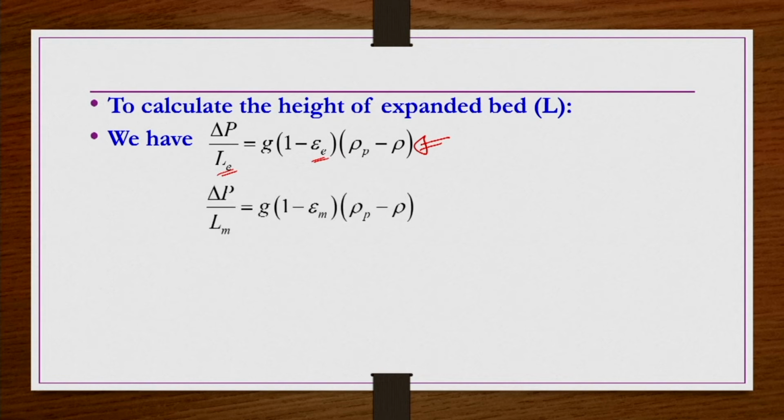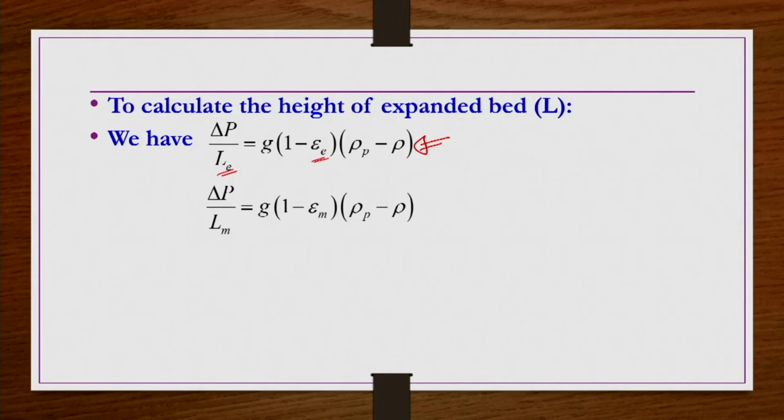The same equation is valid from the minimum fluidization point onwards: whatever velocity you increase to, whatever bed expansion takes place, the pressure drop remains constant, and the pressure gradient equals g into 1 minus epsilon into rho p minus rho.